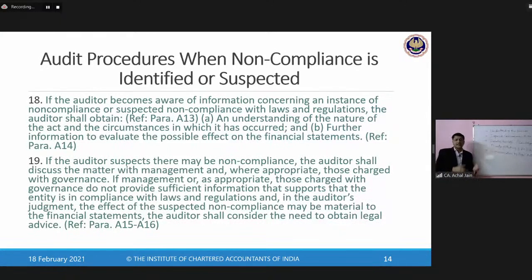If the auditor believes that its likely impact is going to be significant enough, then the auditor may require the management to make adjustments in respect of those penalties or the non-compliances. And if that is not done, the auditor may have reporting obligations. But if the auditor believes that this will not have any likely impact in the future periods in relation to the year which is audited, then the auditor may not have any reporting obligation.